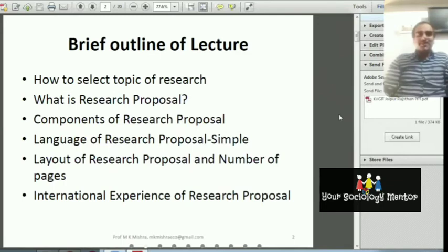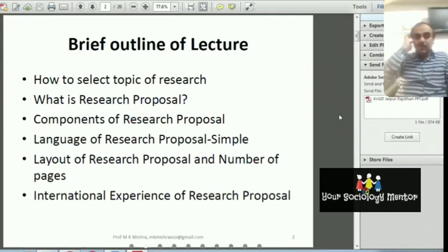How many pages? Generally, we should write a UG level research proposal in 5 to 6 pages, a master level research proposal in 10 to 12 pages, and a PhD level research proposal in 15 to 20 pages. For ICSSR, UGC, the IMF or the World Bank, you should write about 20 to 25 pages, or as per the guidelines. The format and components of the research proposal are already given.